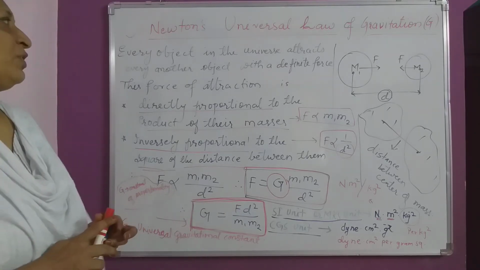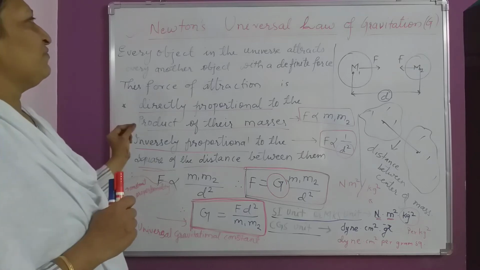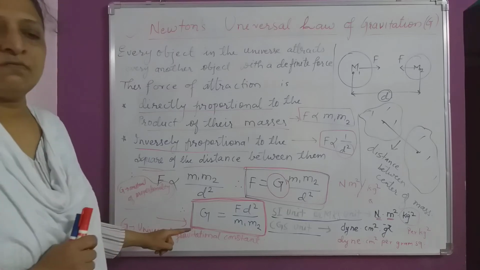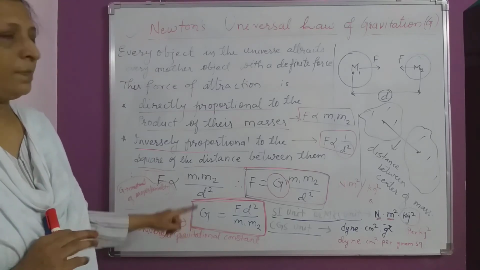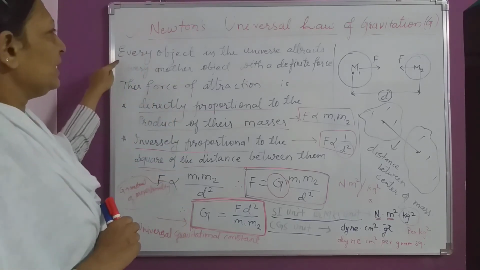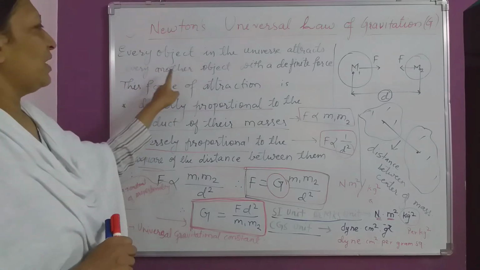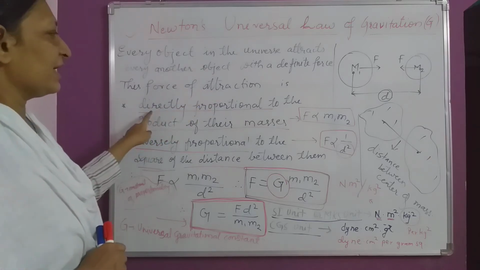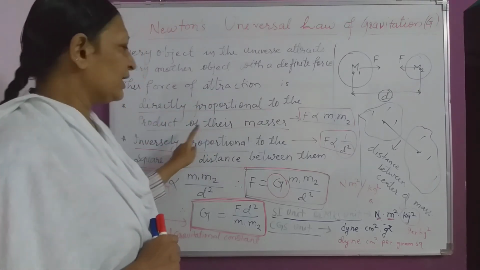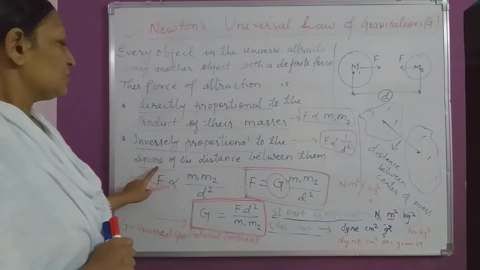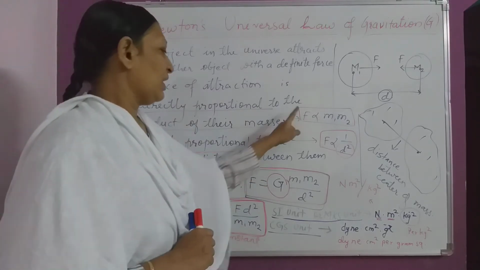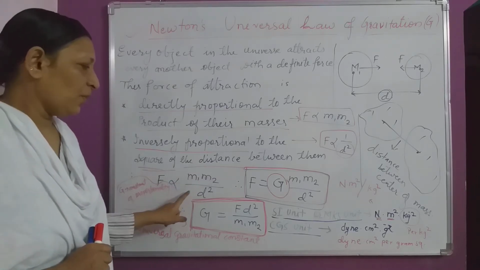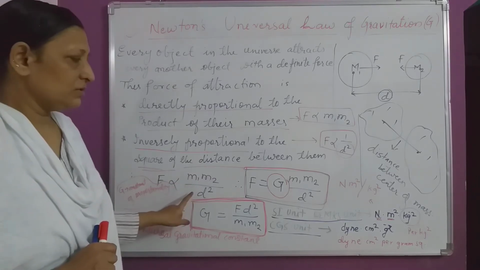Now, what type of question can be asked in exam? Define Newton's universal law of gravitation and derive expression for it, for 3 marks. So you have to start with this. Every object in the universe attracts every other object with a definite force. This force of attraction is directly proportional to the product of their masses and inversely proportional to the square of the distance between them. And you have to write it together. F is directly proportional to m1 into m2, upon, inversely proportional, distance square.